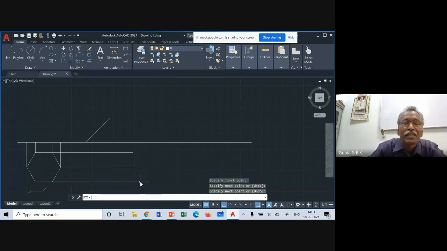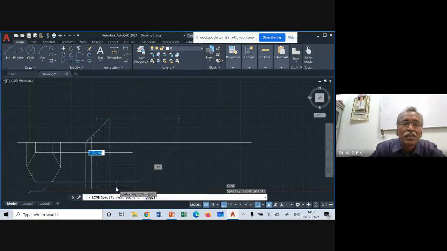Again, take the line command, click on this, draw it, click, enter. Again, enter. The line command comes. So next point. Otherwise there would not be any intermediate points, because there are 3 objects. Now I get this point. Otherwise you will not get that point if it is a single line. Click here, enter, enter. Now I get this point. Click, enter, enter. And click on this point, enter.